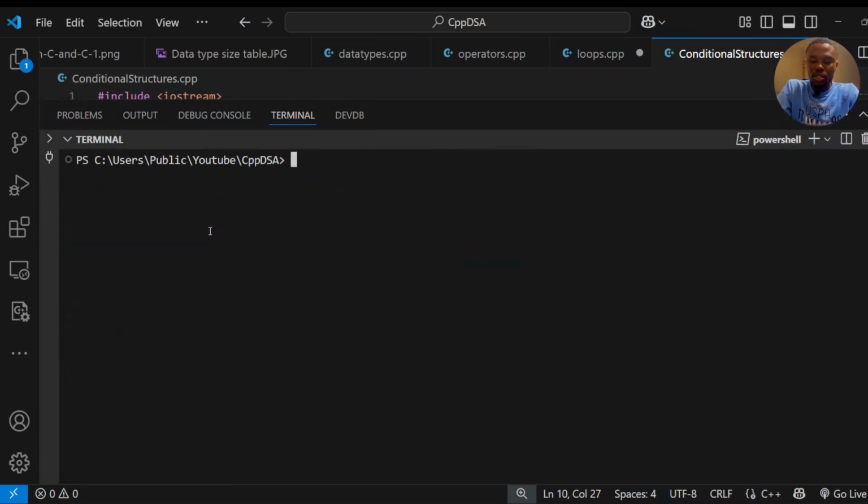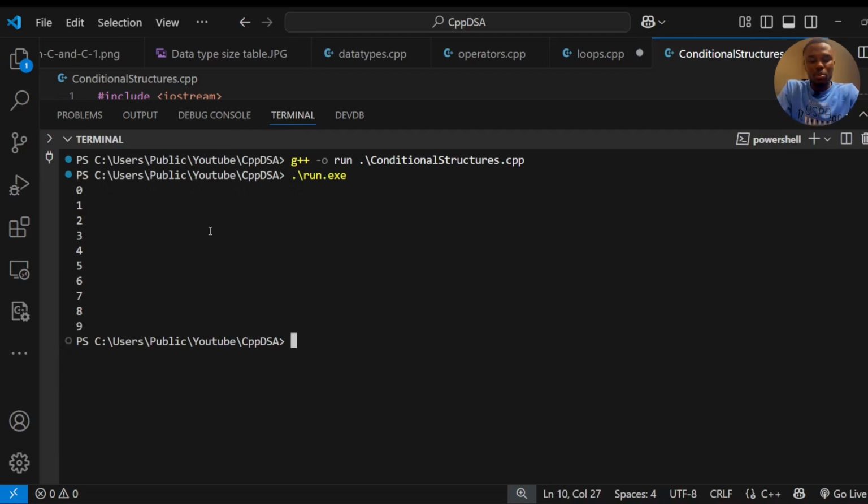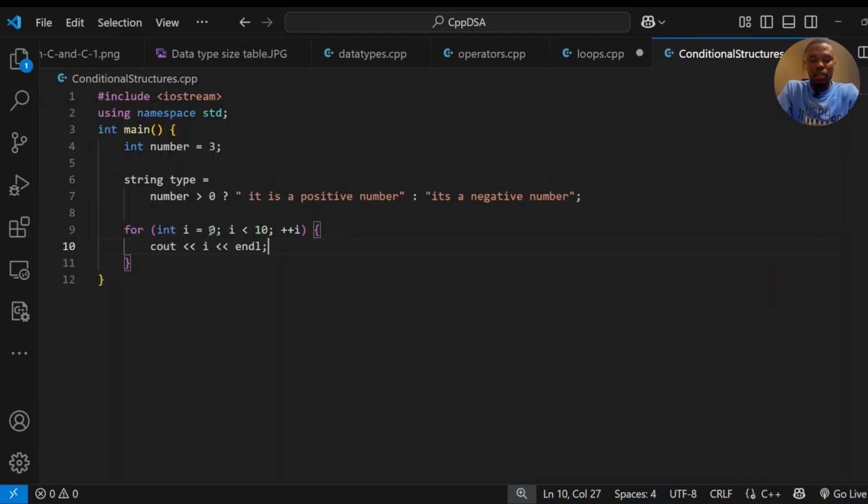So let's quickly run this and see what the result looks like. Compile it. Taking some more time to compile. Then we'll run it here, and we see it prints from 0 to 9 as we expected. Another place we need conditionals is in while loops.